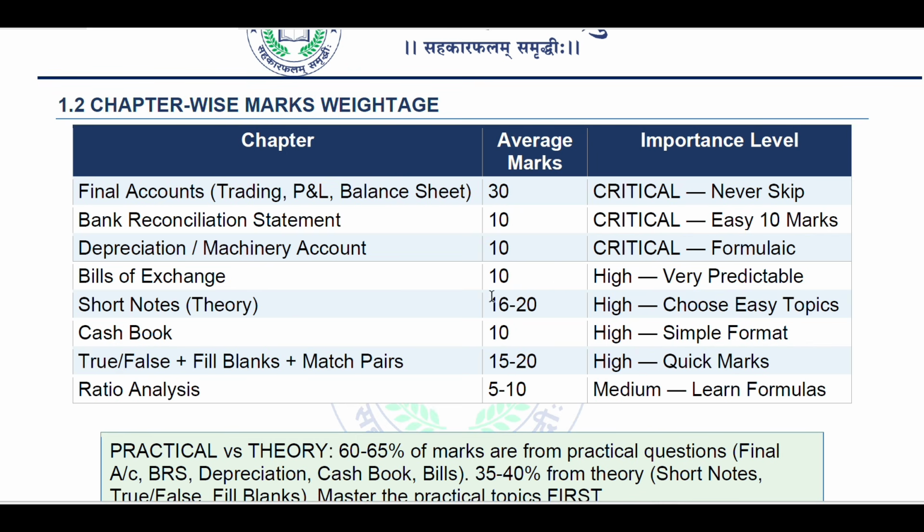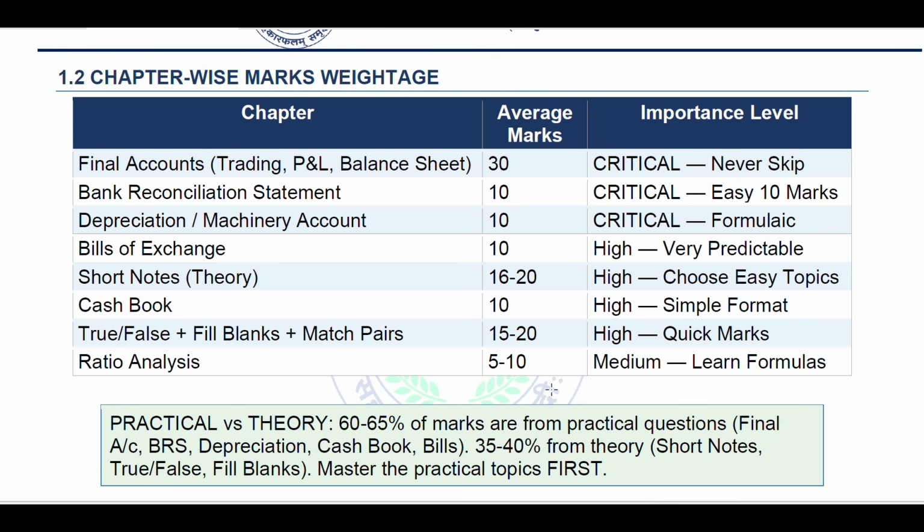Short notes, theory part, 16 to 20 marks, very high chances of this question. Cash book for 10 marks, then true or false, fill in the blanks and match the pair, 15 to 20 marks. So there are again high chances for the upcoming examination. Ratio analysis, that is for 5 to 10 marks, and medium, you just learn formulas, that's it.